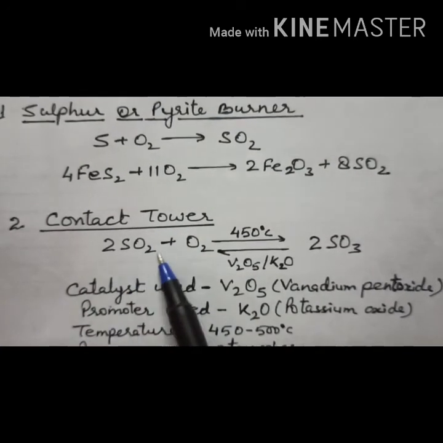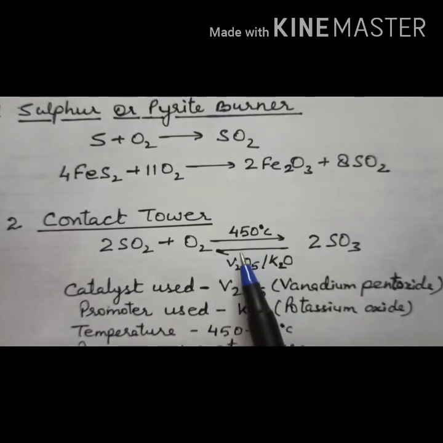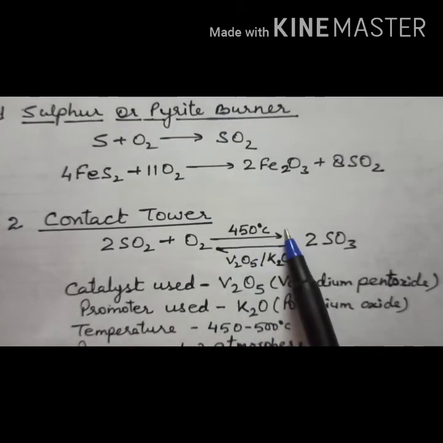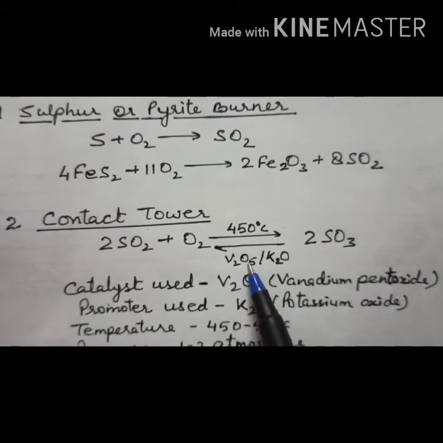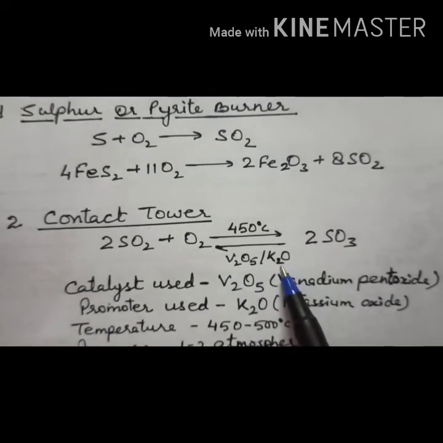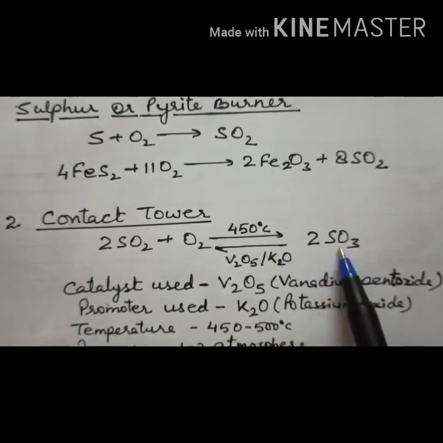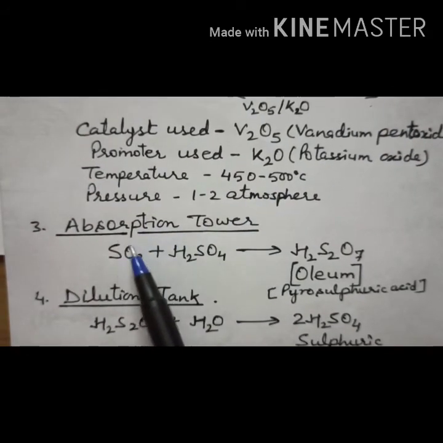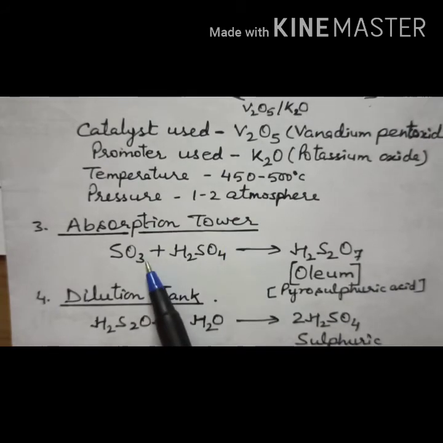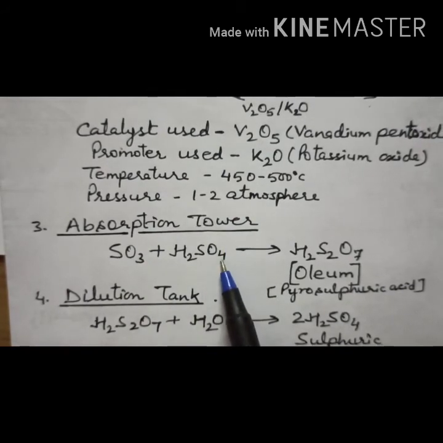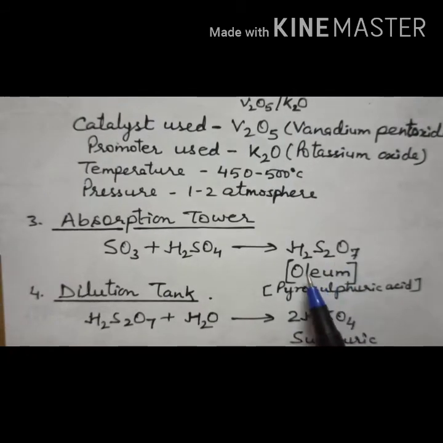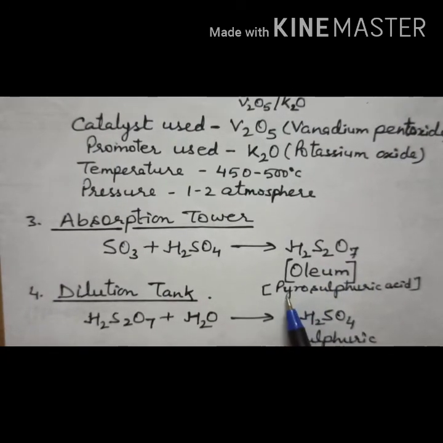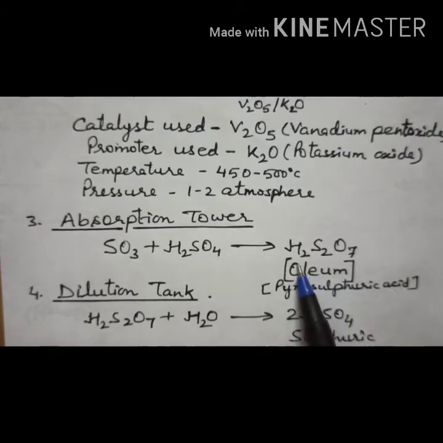Now in the contact tower, the sulfur dioxide reacts with oxygen at a temperature of 450 to 500 degrees Celsius. The catalyst used is vanadium pentaoxide, and the promoter used is potassium oxide. Potassium oxide is your promoter, and vanadium pentaoxide is your catalyst, right? And you get 2 molecules of sulfur trioxide. Then this sulfur trioxide is passed through the absorption tower, and it is mixed with sulfuric acid, and it gives a new product that is called oleum. What is it? Oleum, also called pyrosulfuric acid, H2S2O7.